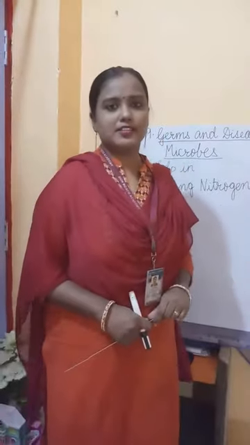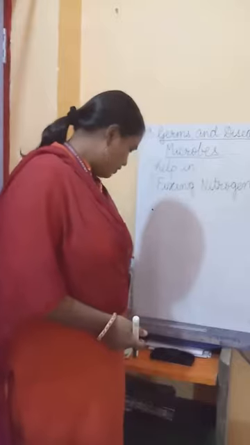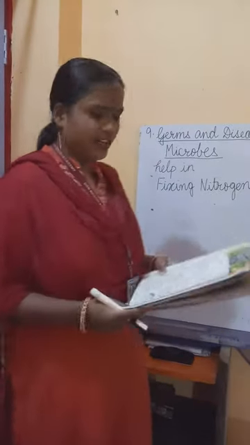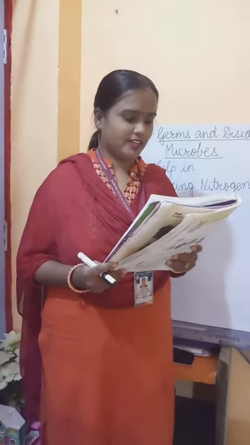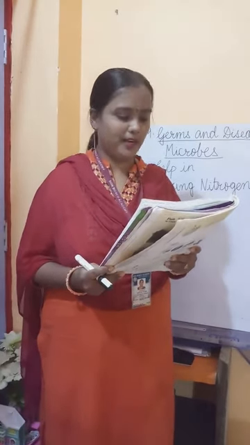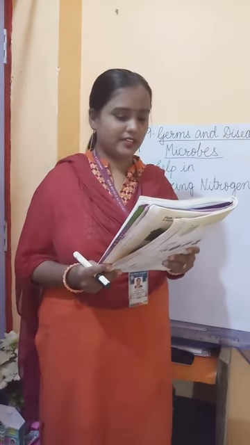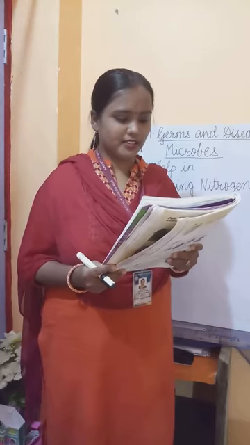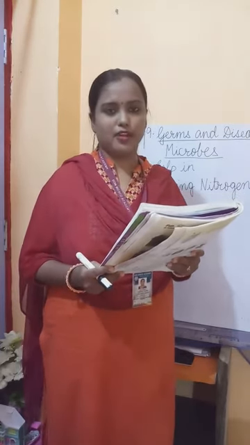At first we'll discuss the first point, that is fixing nitrogen. All of you turn to page number 79 from your book. Some bacteria change nitrogen gas from the atmosphere into a form that can be used by plants. These bacteria are called nitrogen fixing bacteria, and they are present in the soil and in the roots of plants such as peanuts and soya beans.